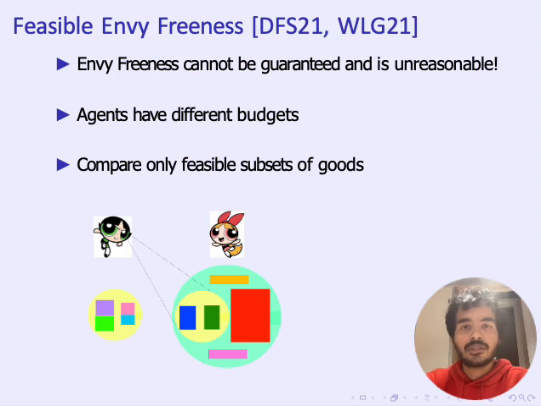So to get around this, we come up with a new notion of feasible envy-freeness, where we only compare feasible subsets of goods. That is, in the figure, the green agent looks at the red agent's bundle and compares the value of her bundle with all feasible subsets of the red agent's bundle.